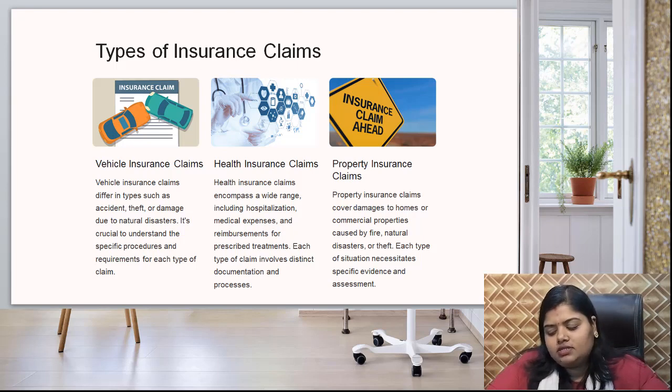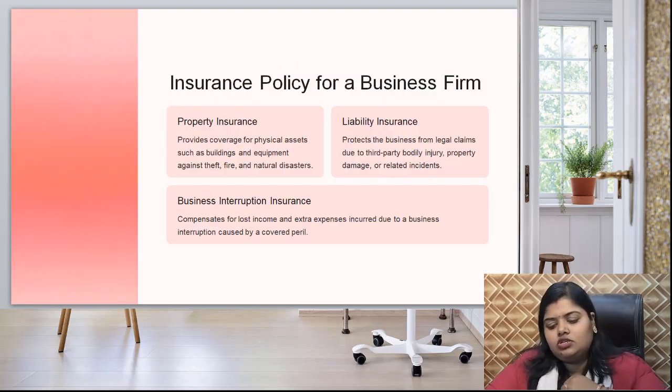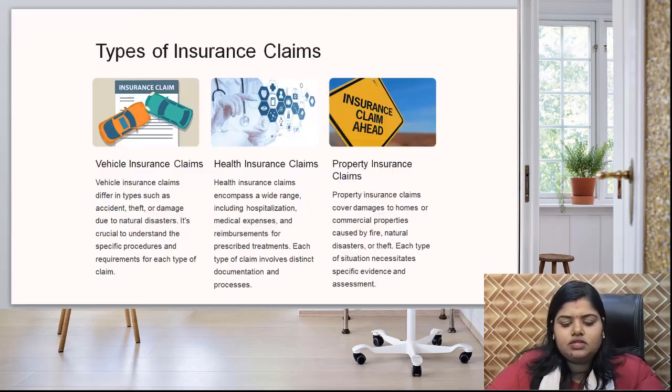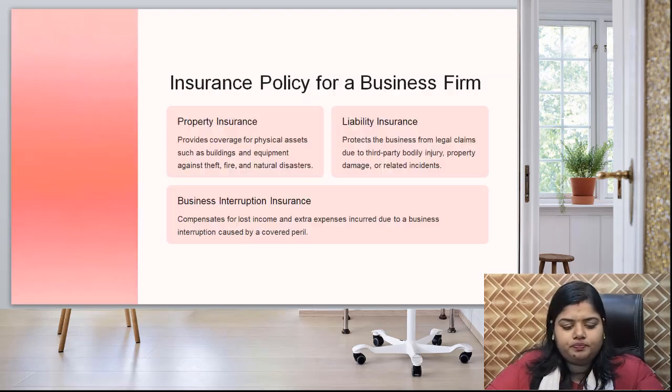All these situations necessitate specific evidence and assessment. After that, you can receive the claim. Like that, there are various types of insurance. It is not possible to cover all these in the PPT, but overall I have made you understand that these are the types of insurance heavily demanded in the market.